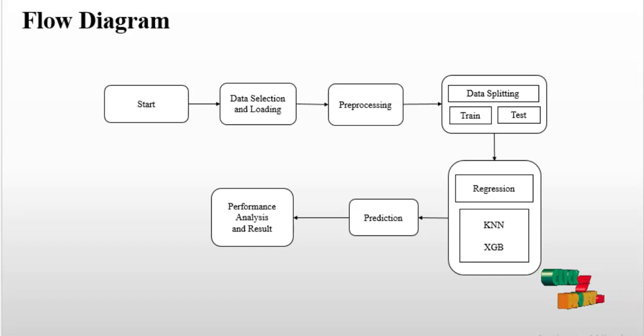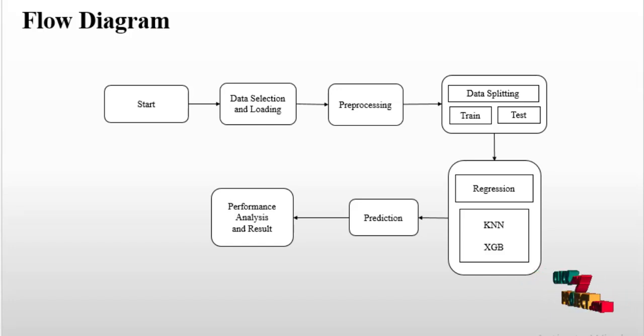First, we start our project. After starting, the first process is loading the data set. We download the data set from websites like Kaggle, GitHub, etc. After that, we read the data set using the pandas package. Then we move to pre-processing.